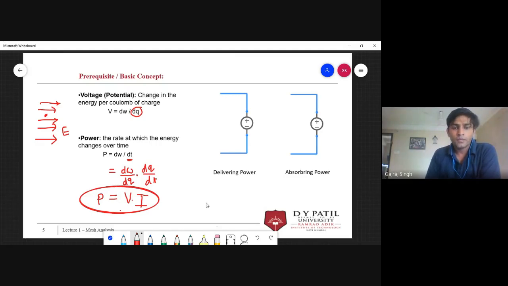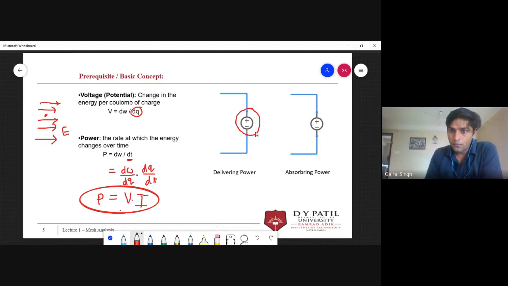Okay, so now I have two more points over here: one is delivering power and one is absorbing power. Any device, this could be any of it. It's not compulsory that this should be a battery, or any particular device. It could be your current source, your voltage source, your resistor, your inductor, any of it.